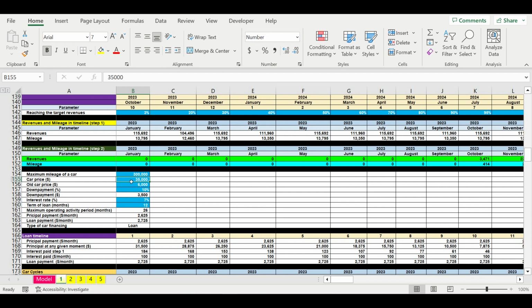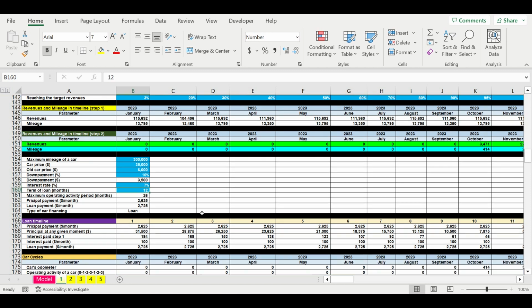So the price, this is the hypothetical price of a new car. This is the price of an old car with 300,000 miles on the odometer. This is the down payment for the loan. This is the interest rate for the loan. This is the term of the loan in months.